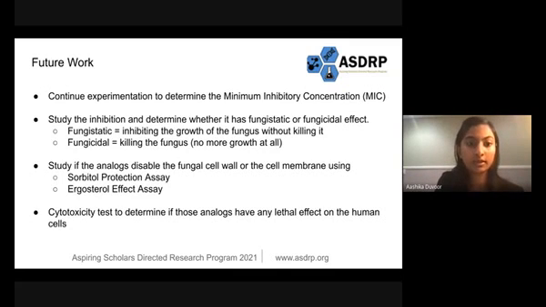After, we would study if the analogs disable the fungal cell wall or the fungal cell membrane using a sorbitol protection assay, which analyzes the effect on the cell wall, and an ergosterol binding assay, looking at the cell membrane. Finally, we would do a cytotoxicity test to determine if those analogs have any lethal effect on human cells.